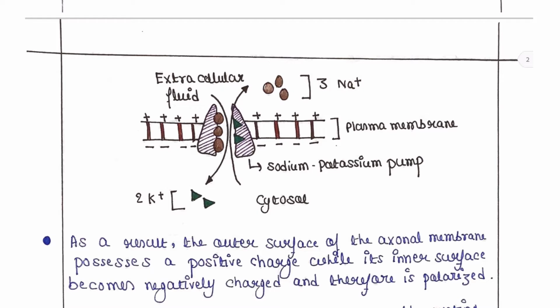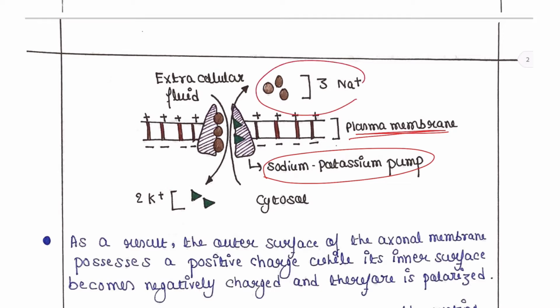Here you can see this image. This is the sodium-potassium pump. It is found in the plasma membrane of neurons, and this pump will allow 3 sodium ions to move outside to the extracellular fluid, and 2 potassium ions will come inside the cytosol.